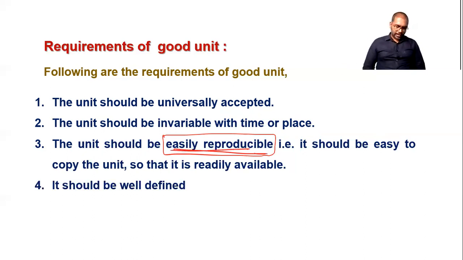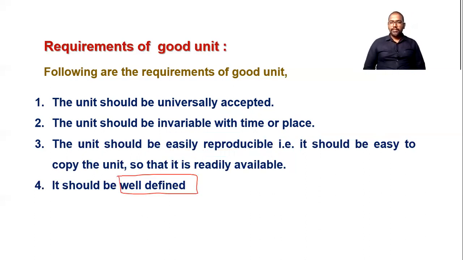Now the next one is that it should be well defined. Well defined means, 1 meter means how much? It must be well defined, with no confusion in that definition. Then only it is a standard unit. You know that meter, kilogram, second are the standard units. You can search on Google for the definition of 1 meter. Then you will come to know that the definition of 1 meter is fixed. The definition of 1 kg is also fixed. So they are well-defined units.